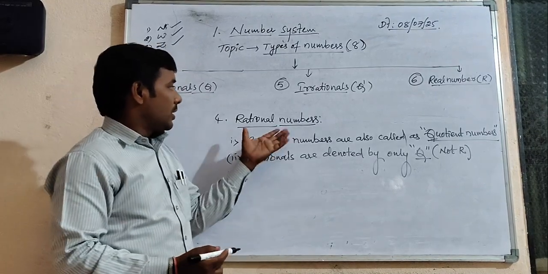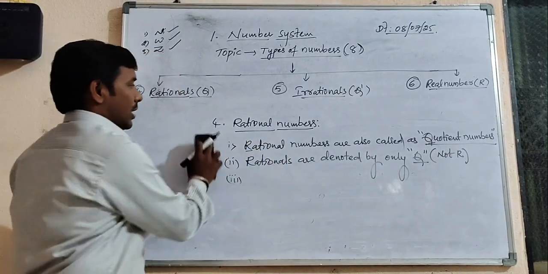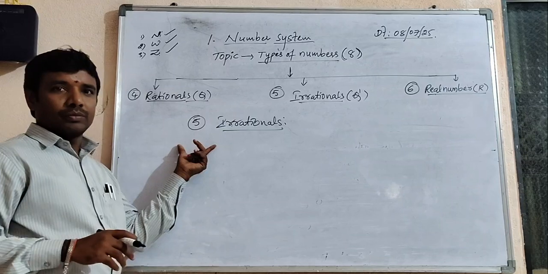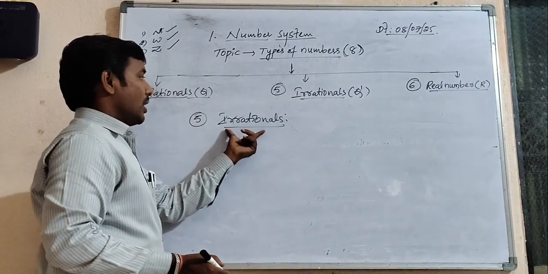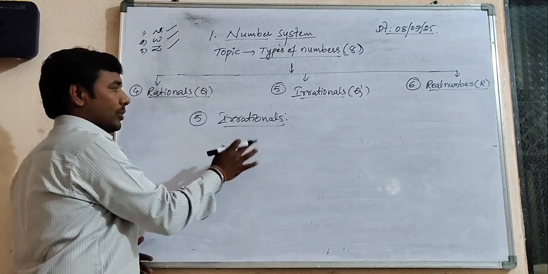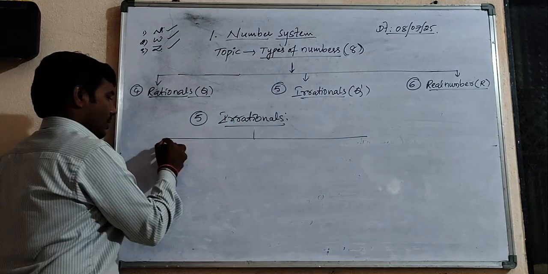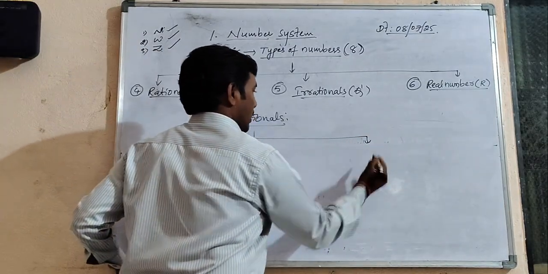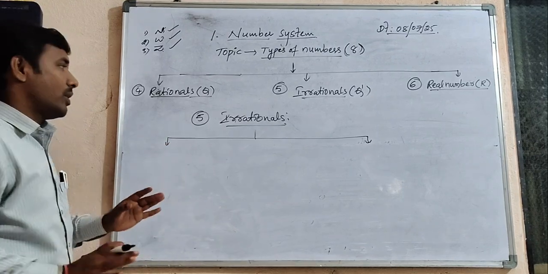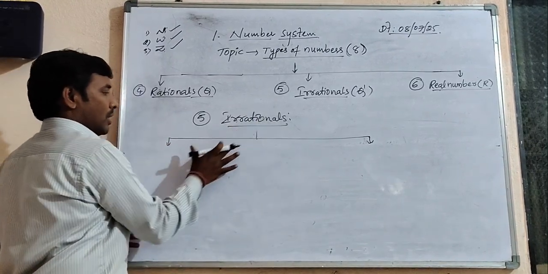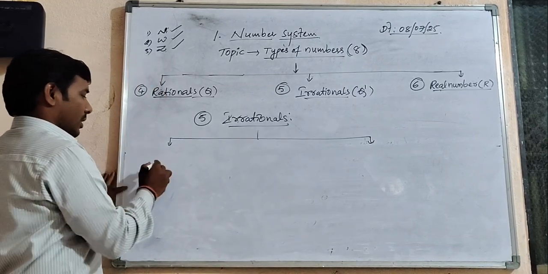Right, I think you got it about rational numbers, clear-cut information. Let us go with another thing. Next, the fifth type of numbers are irrationals. Carefully observe. I can divide these irrational numbers into two categories. Basics are very important in our mathematics, students. Without basics, we cannot perform very well. So irrationals, we make two parts.